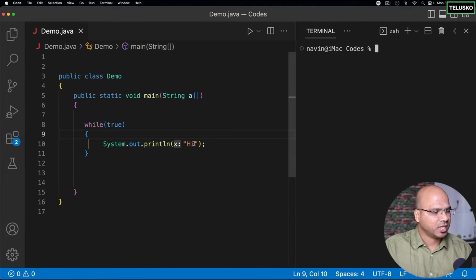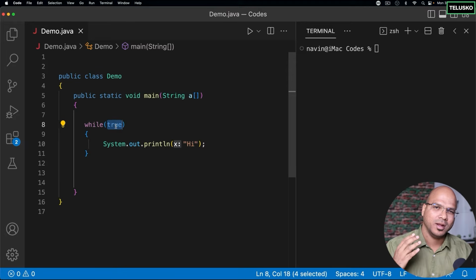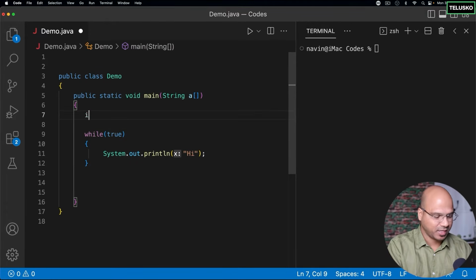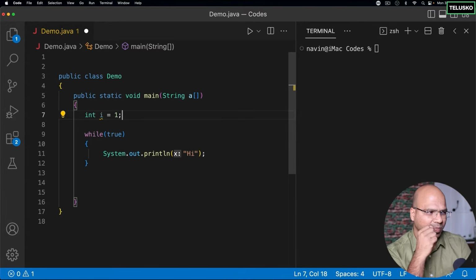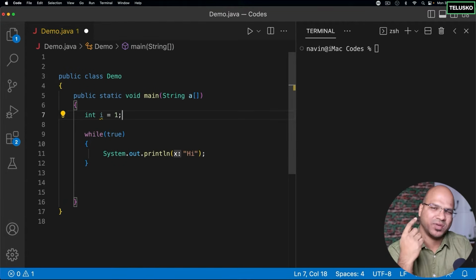I don't want to continue this for a long time. I want to do that for a particular condition. Maybe I want a counter which will start from 1 and stop at 5. When I say counter, it means I need a variable where I can store the value. So here I can say int i is equal to, let's say, 1. Most of the time when you use loops, you will be using a variable name i. It's not compulsory, we can use any variable name, but it makes sense, right?